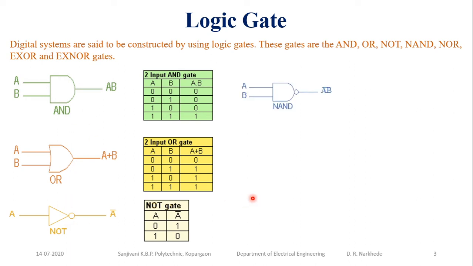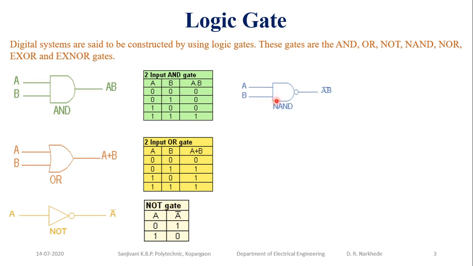The next one is your derived gates. What is meant by derived gates? A derived gate is formed by combining basic gates. So my NAND gate is a combination of NOT gate and AND gate. When I connect an AND gate, and after the AND gate I connect the NOT gate, then I will get the NAND gate.